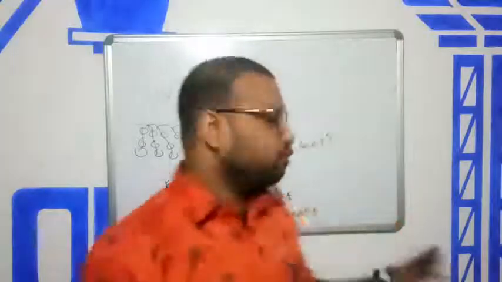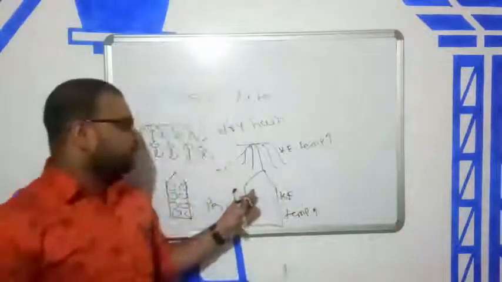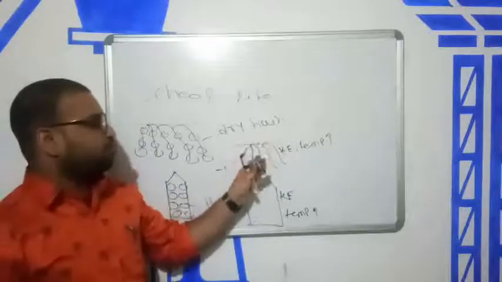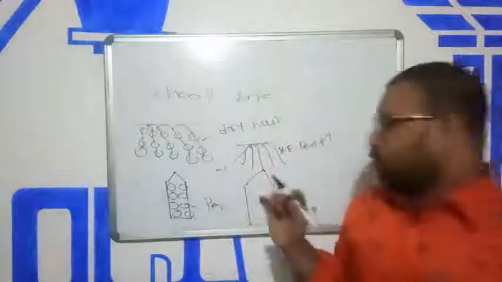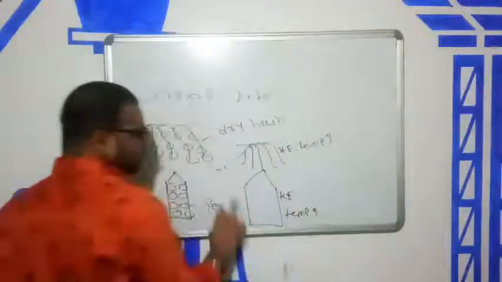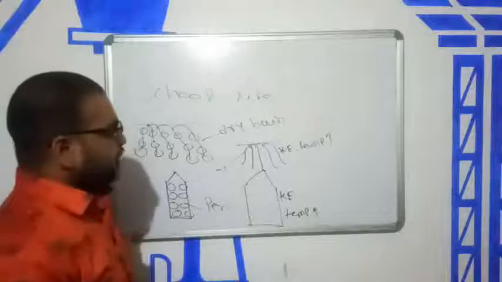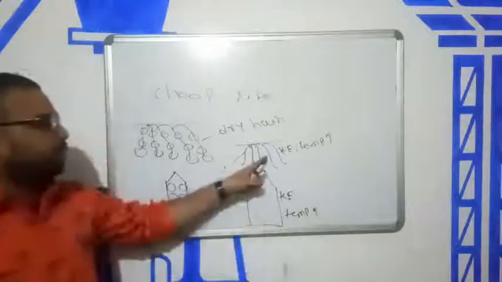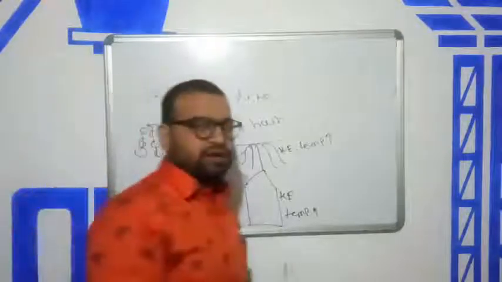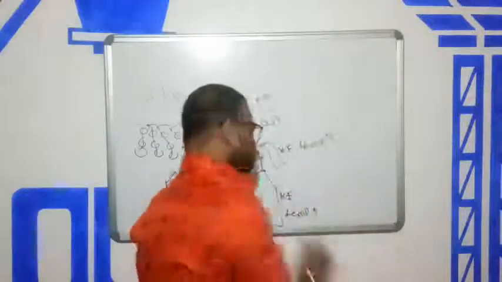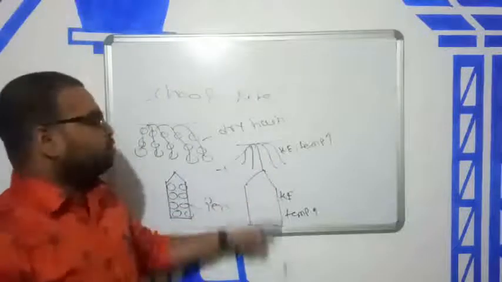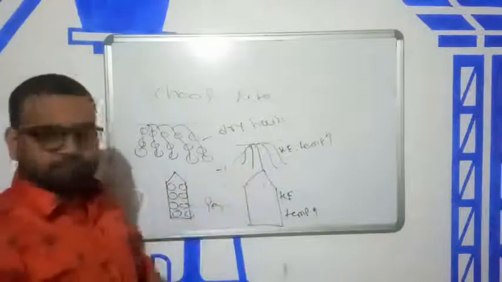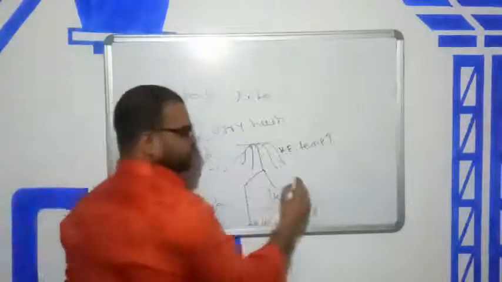Remember, okay? In this case, electrons break from the hair because this is very thin and these are very strong. So electrons break from this and move toward this.